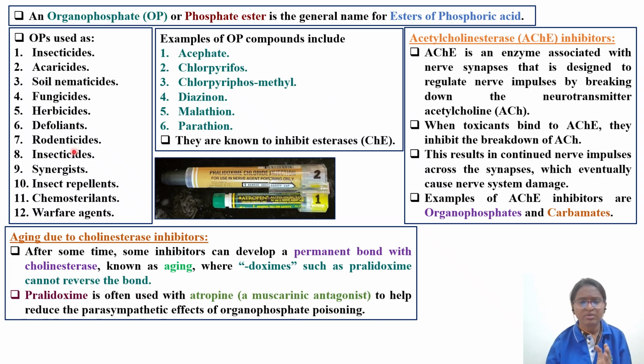So very quickly, if you want, you can read. I have listed out the organophosphates, with various examples. Various classes are used, like herbicides, fungicides, insecticides, rodenticides, and warfare agents. A few questions will come in the exam with respect to chlorpyrifos, diazinon, malathion, and parathion. They keep asking in the ABT. If you look into previous question papers, you will come across malathion and parathion type of toxicity. So pause the video; I have listed out how the mechanism is there.